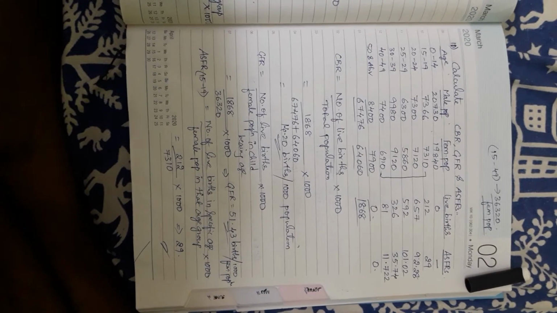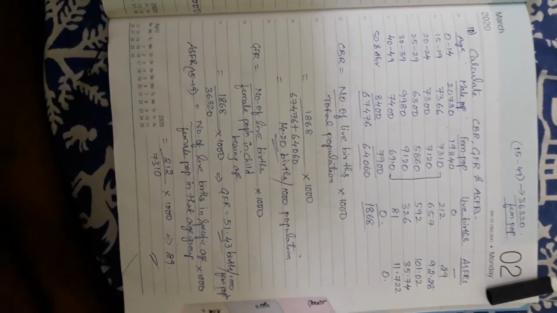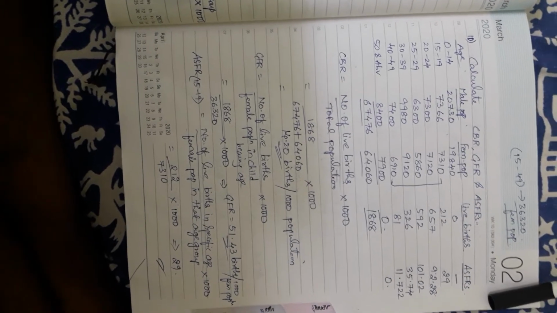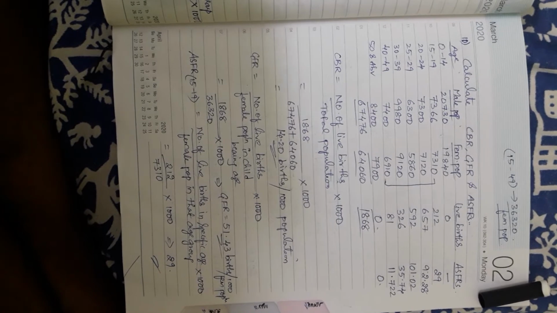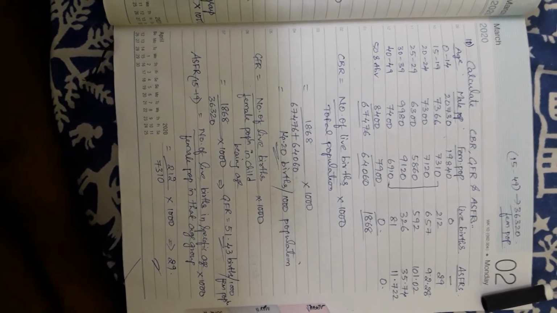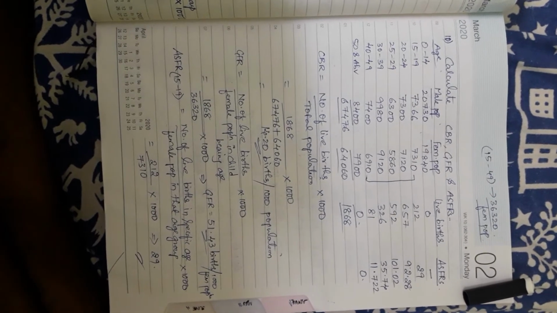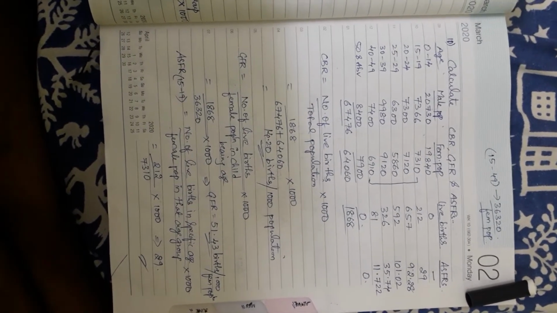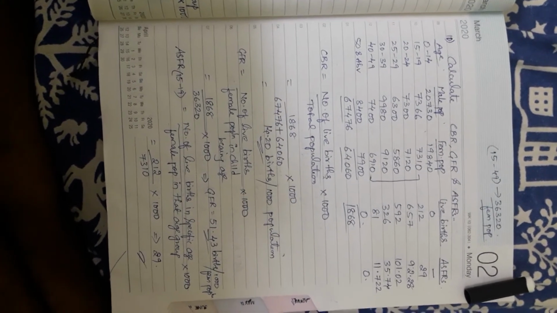These 2 points should immediately strike in your mind whenever you calculate GFR. So, number of live births divided by female population in childbearing age 15 to 49, multiplied by 1000. Look at the live births: already live births are given from 15 to 49 only. So 1868 remains the same.